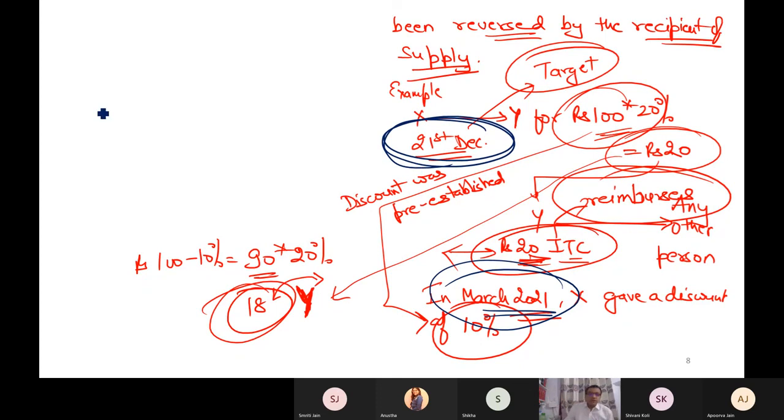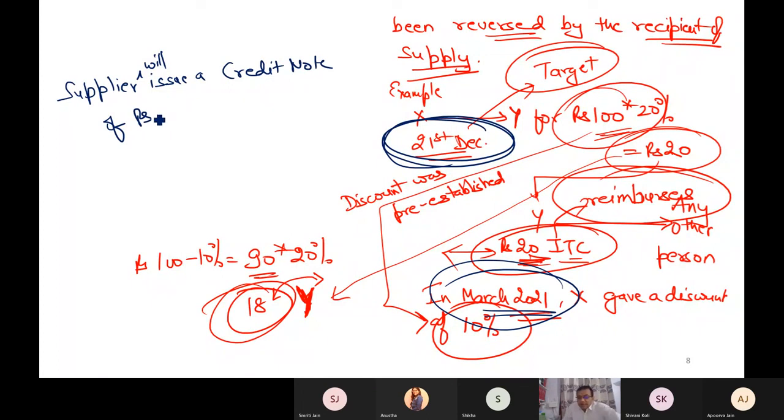What will I do now? A supplier will issue a credit note. Do you remember the concept of credit note and debit note? The supplier will issue a credit note of this discount, of rupees. Discount was how much? 10% or 20? Discount was 10%. So 100 rupees original into 10%.